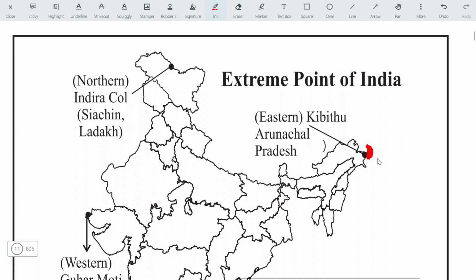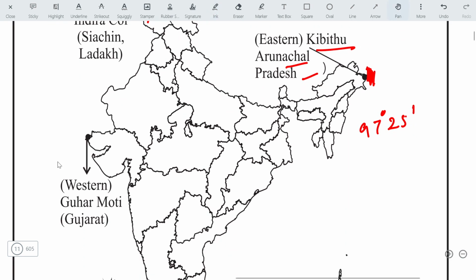For the extreme east, it is Kibithu in Arunachal Pradesh. Remember this, and it is almost 27 degree and 25 minutes. The extreme point for the north is Siachen in Ladakh. This area comes under the control of Pakistan. It is Pakistan occupied Kashmir. This area comes under the occupation of China. And for the westernmost, it is Guhar Moti near Kandla in Gujarat.